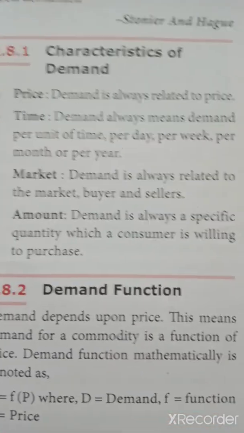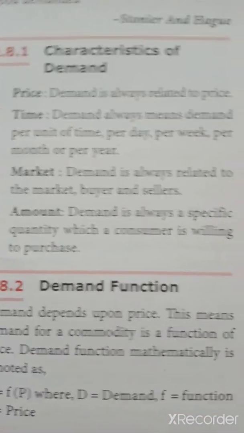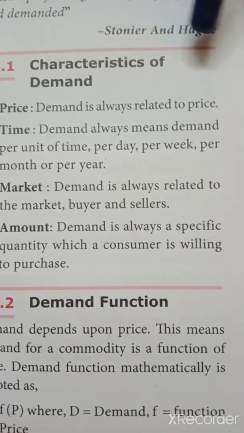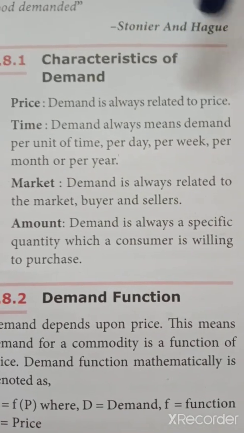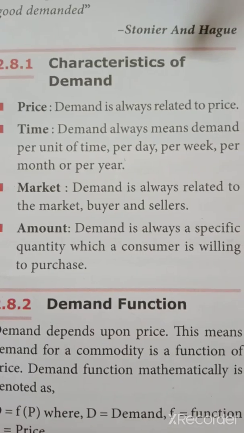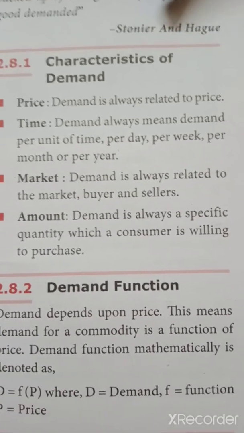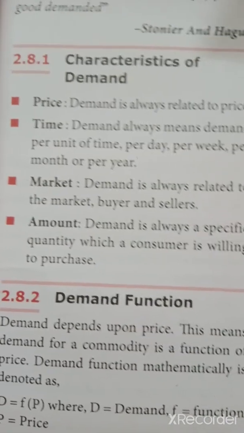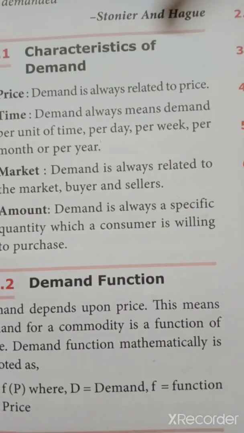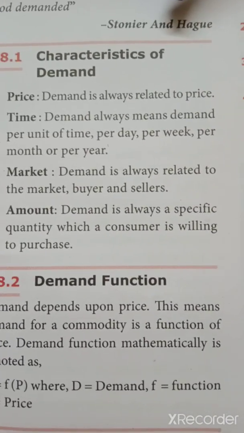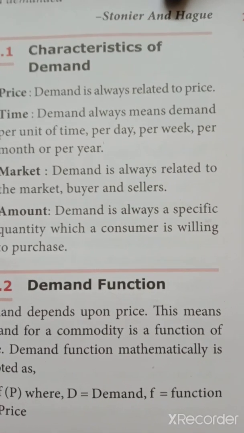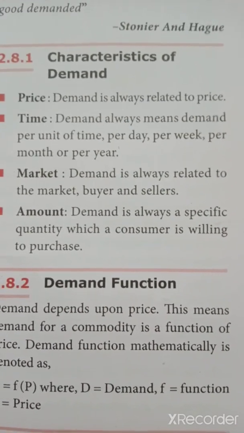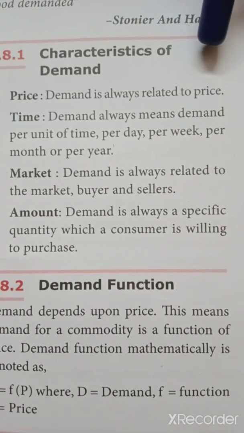We were just discussing the characteristics of demand. Whenever we say demand, it is always related to price. Take the price of tomatoes, for example. When the price of tomato is just 10 rupees per kg, I might buy 3 kgs. When the price increases to 30 rupees, will I buy 3 kgs or 4 kgs? Definitely not. I might buy fewer units only. So demand is always related to price.